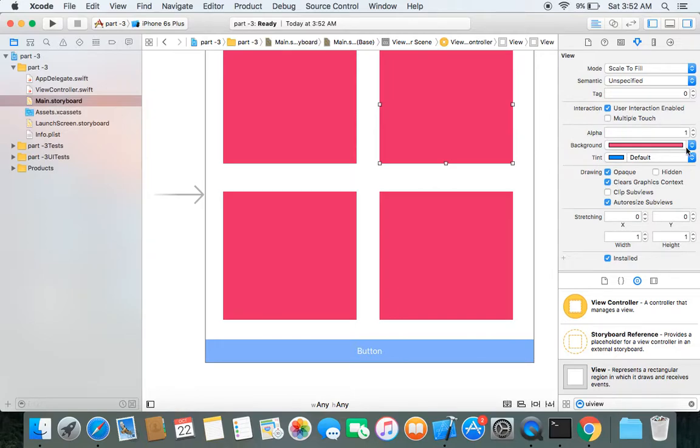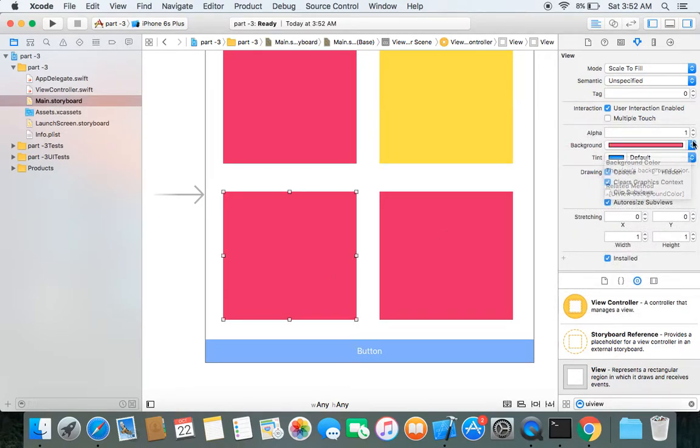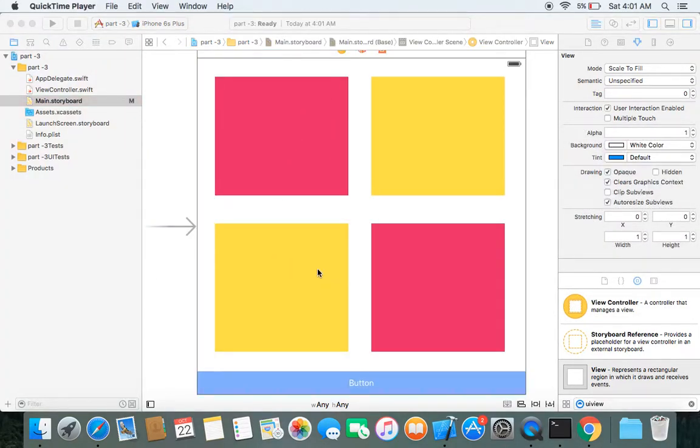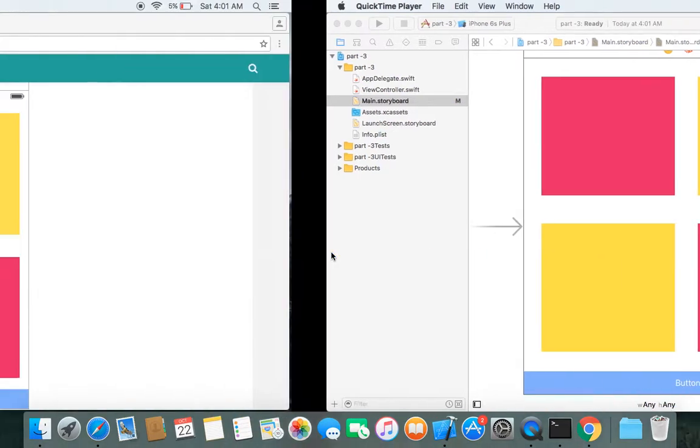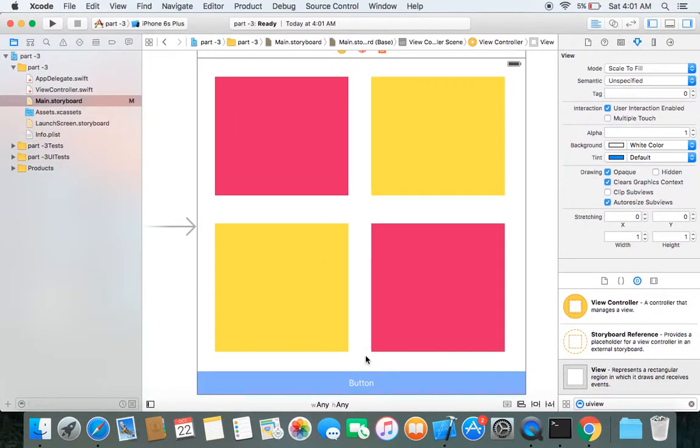Let's change their background color. Okay, so I guess we have added all the UI components required to build this UI layout. It has 4 UI views and 1 UI button.